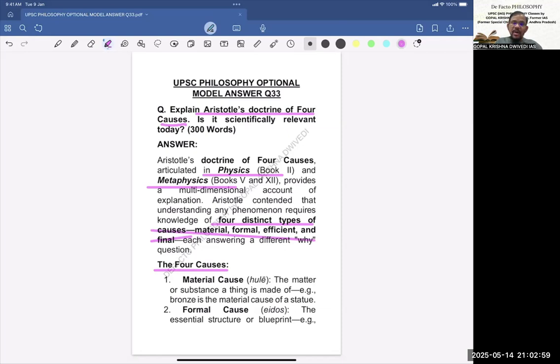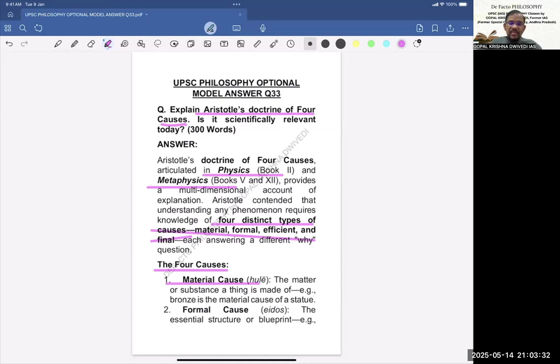Now, I have told earlier also, if you can remember the original words or terms from that philosopher, for example, it may be Greek, it may be Latin, in Indian philosophy it may be Sanskrit, please do use that, because then you are writing something additional. So that also will attract the examiner's attention. So here also the same thing has been done. Wherever required, such terms have been used. So, four causes. First is material cause.